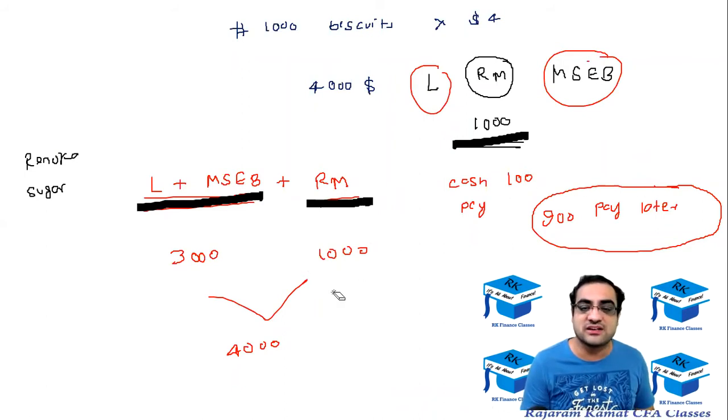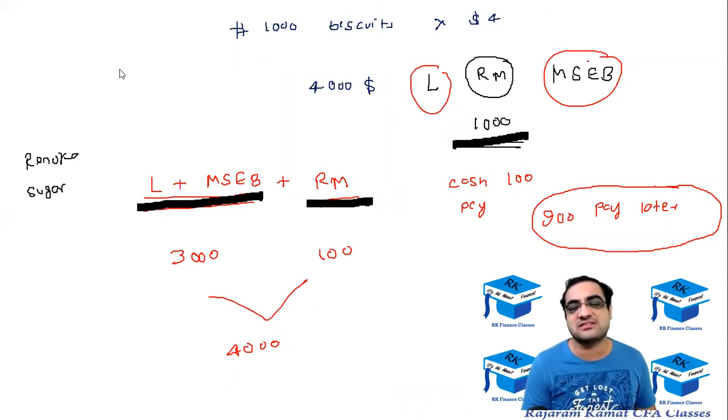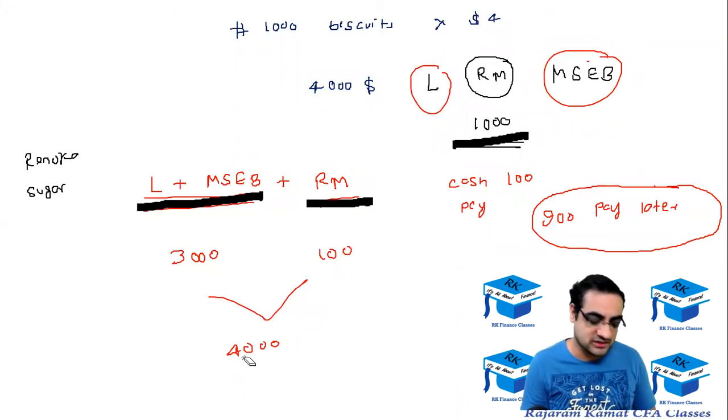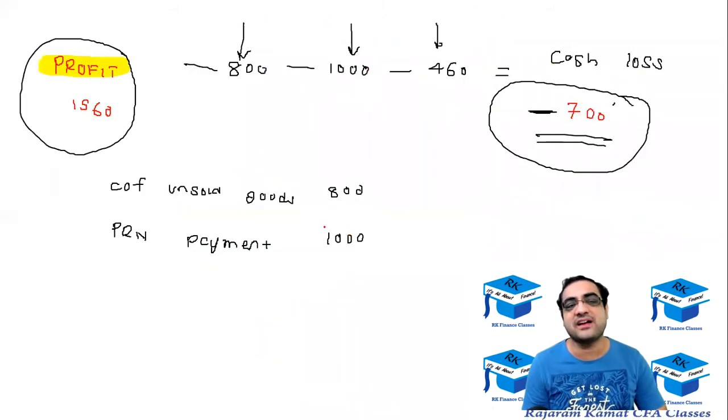The payment is now just $100. So the total payment to the suppliers and the labor MSCB will now be 3,100. It won't be 4,000 anymore. It's going to be 3,100. Okay, so let's go back.